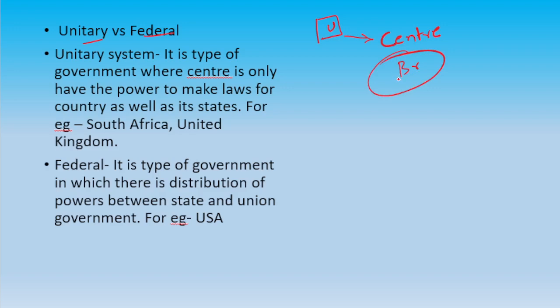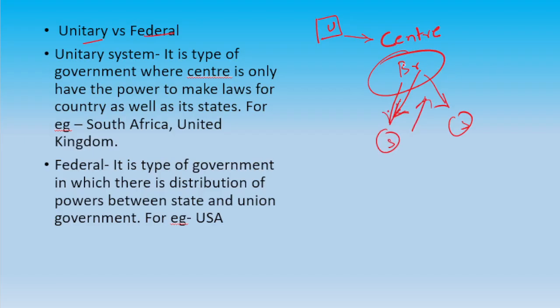It can delegate its power to the states, but there is no distribution of power. Delegation means I am giving you these powers, but if my mind changes, I will snatch the power back. I'm not giving you these powers permanently.